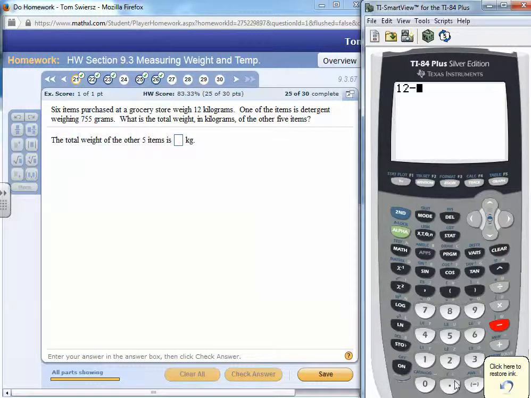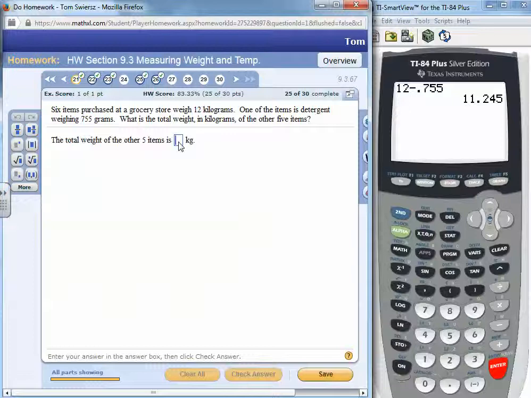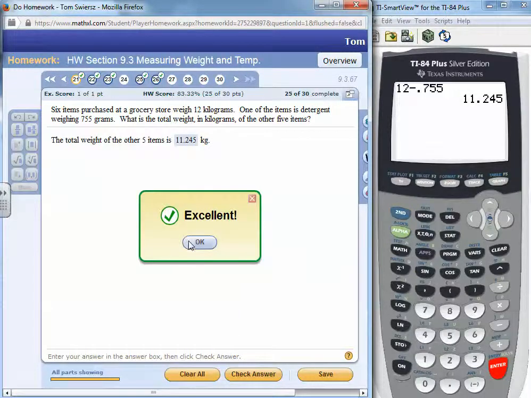12 minus 0.755 gives us, and again, there's no approximation or rounding off, so put in all your decimals. So just put in, in my case, 11.245, the entire decimal, and it will mark it correct.